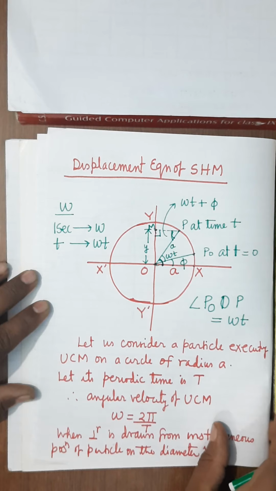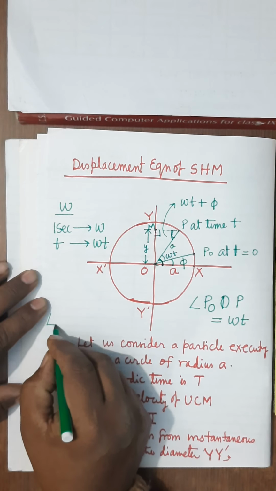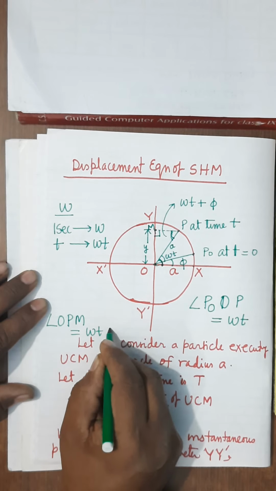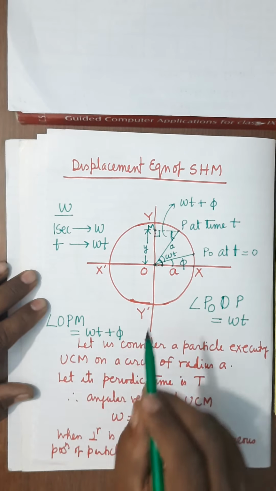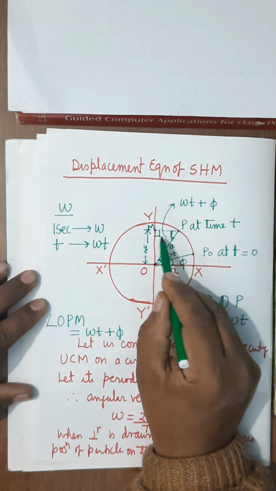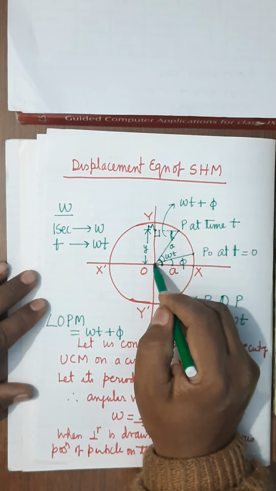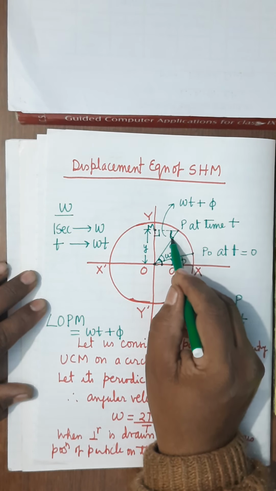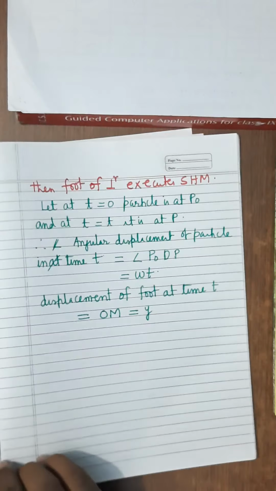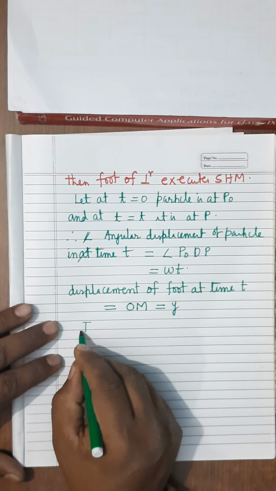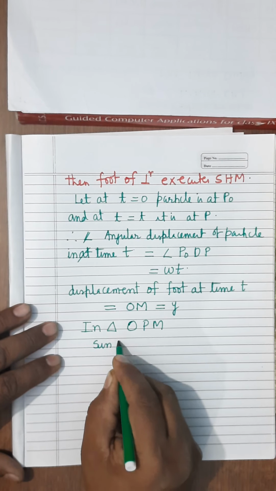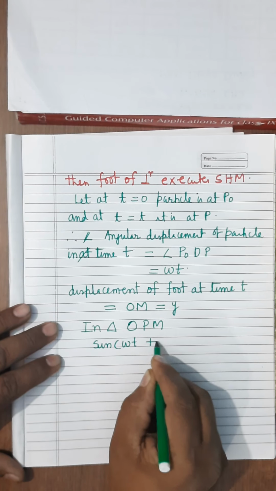Angle OPM equals omega t plus phi. So with respect to this angle, what is this? It is perpendicular, and opposite the 90 is the hypotenuse. So we will take the sine. What will the sine be in triangle OPM? sin of omega t plus phi.